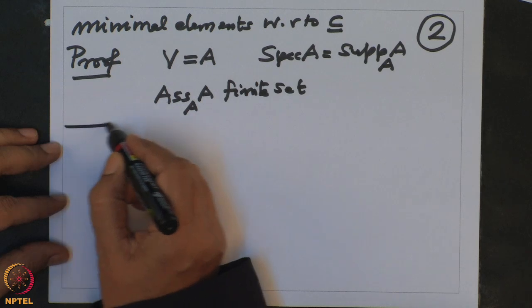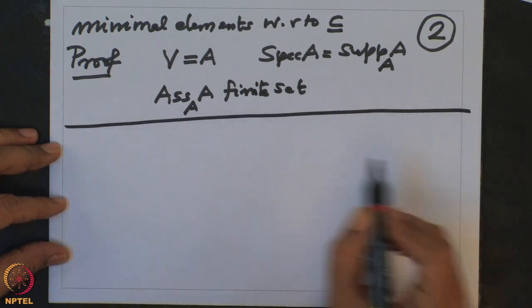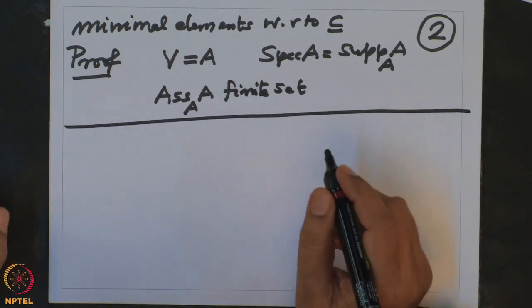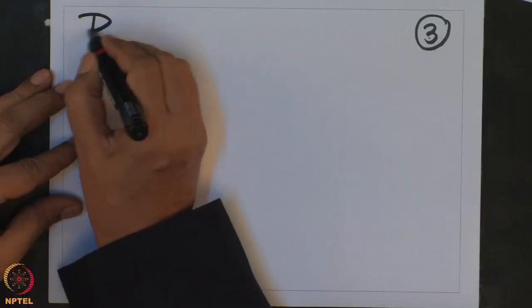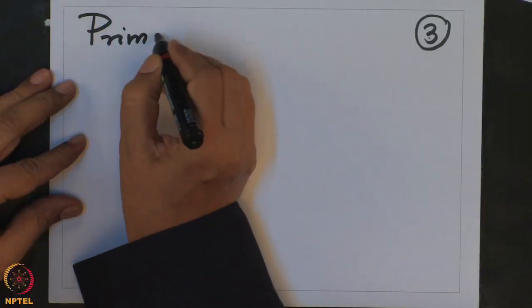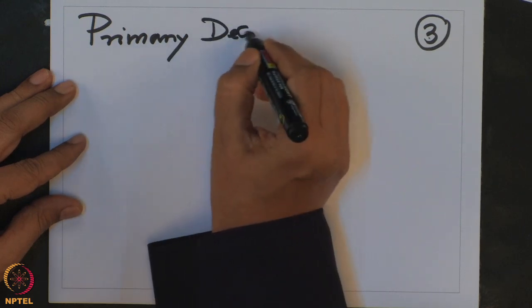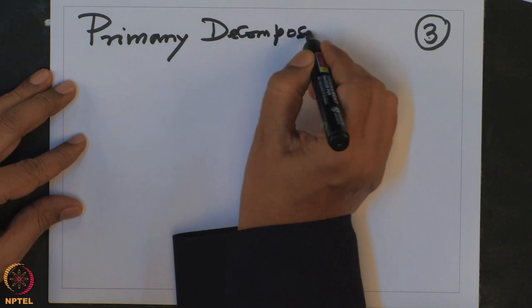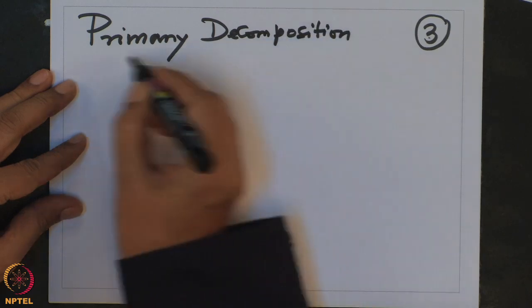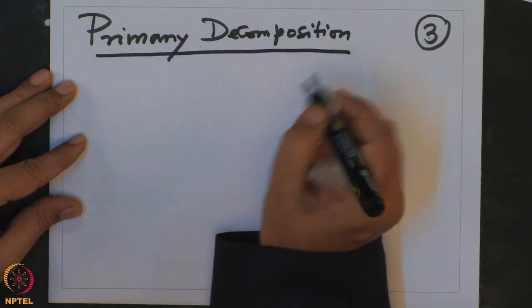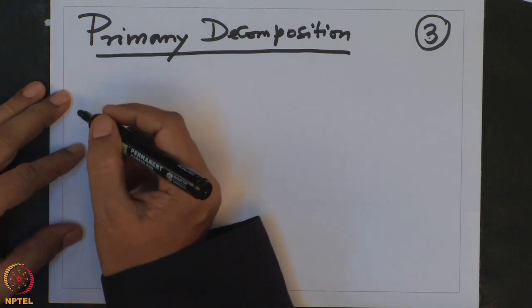All right, now we want to do a little bit further, more detailed study about associated primes and what is called primary decomposition. In this we will mostly assume the ring is Noetherian.